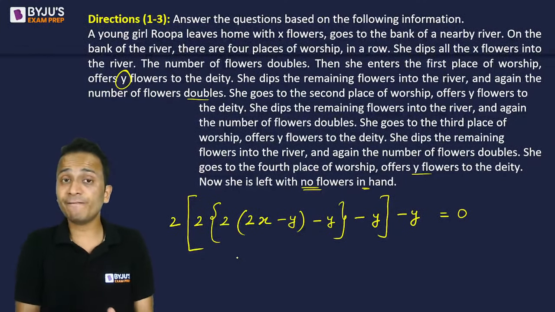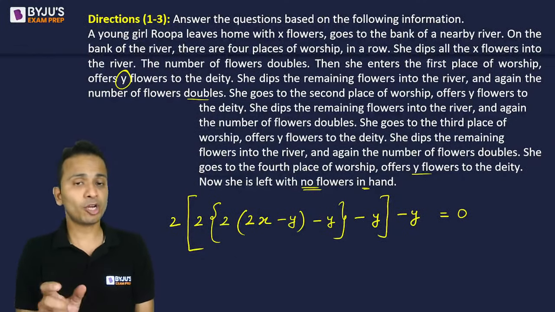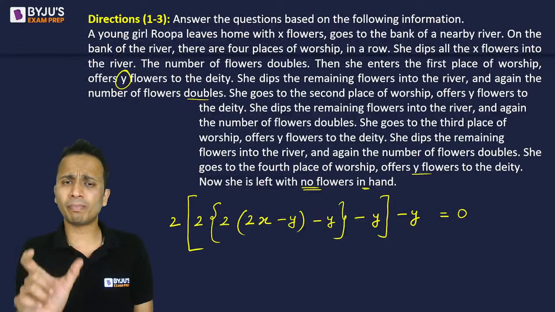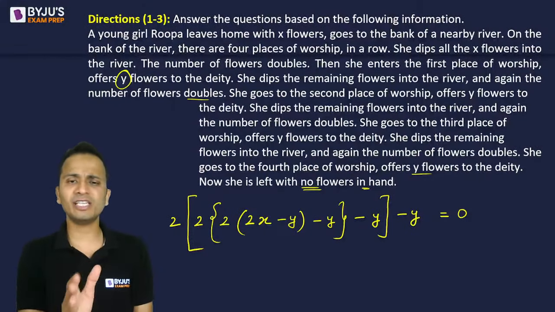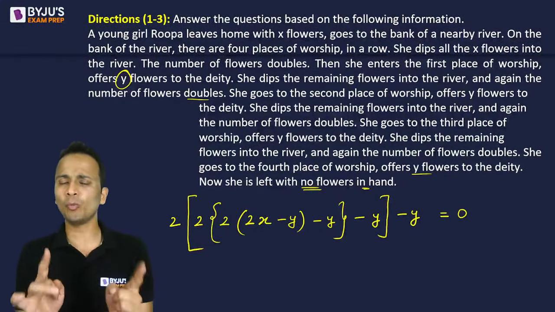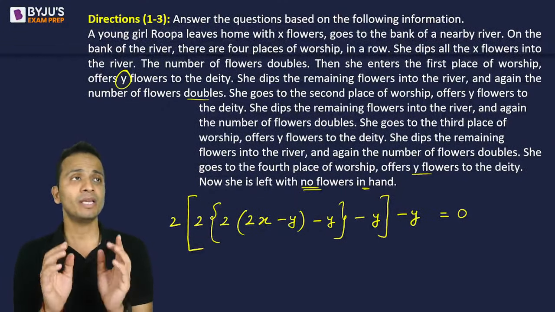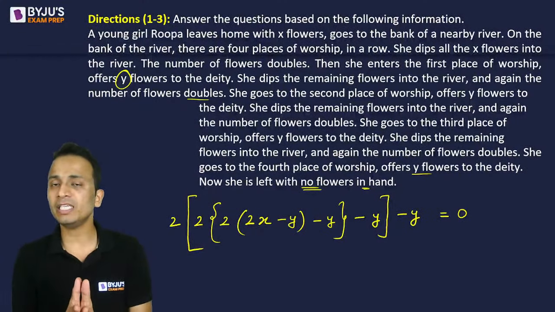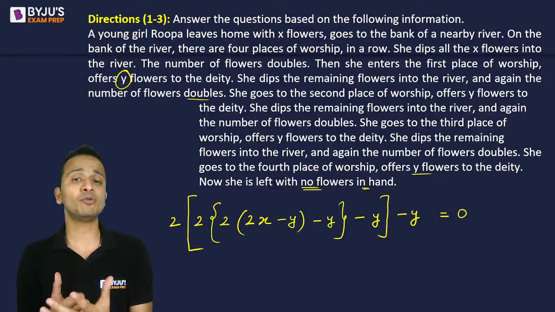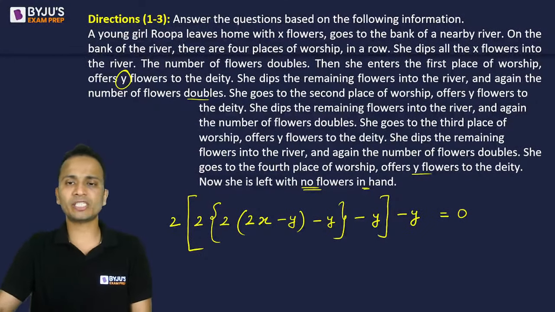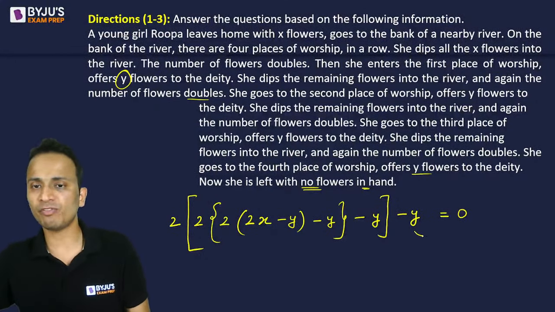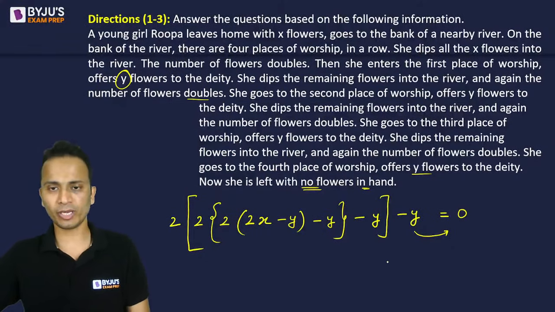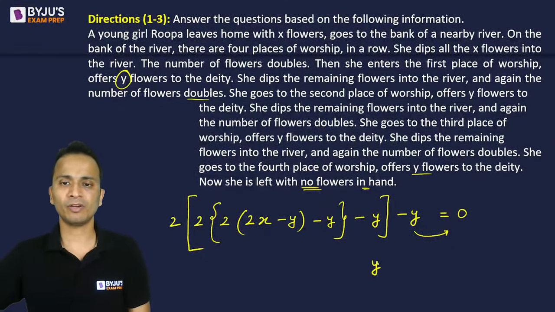Now we'll have to carefully handle this information, because we have 3 brackets here, and opening these brackets may involve some complexity. It may add up to confusion. So let's do it step by step. First of all, this Y will go on the right hand side. So first of all, I've taken care of Y. On the right hand side, I'll have Y.